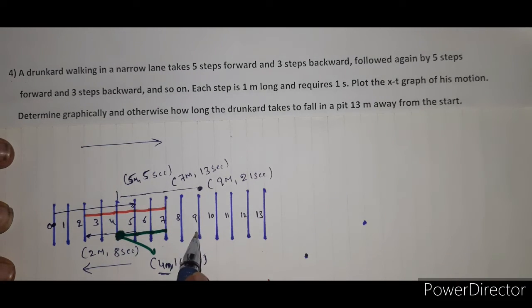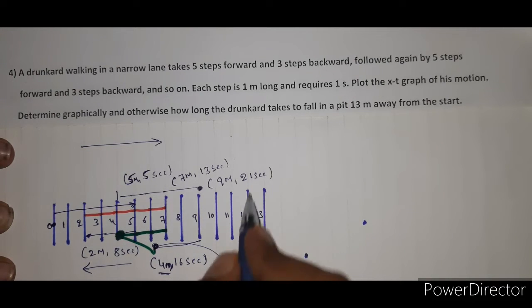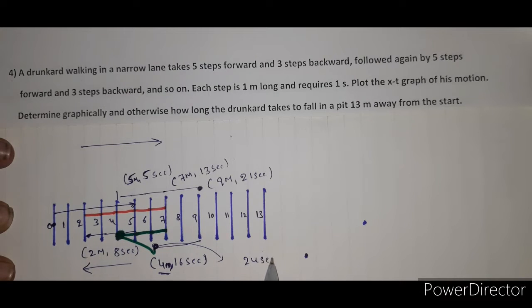The next one, from this point again he moves 3 steps in the backward direction, 1, 2, 3, and now the position of the person is at this position. So what is the time interval here? 21 plus 3, that is 24 seconds. In 24 seconds the person is at the position of 6 meter from the origin.